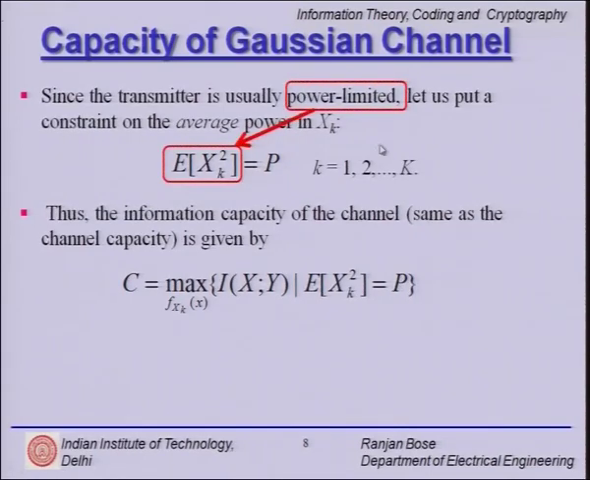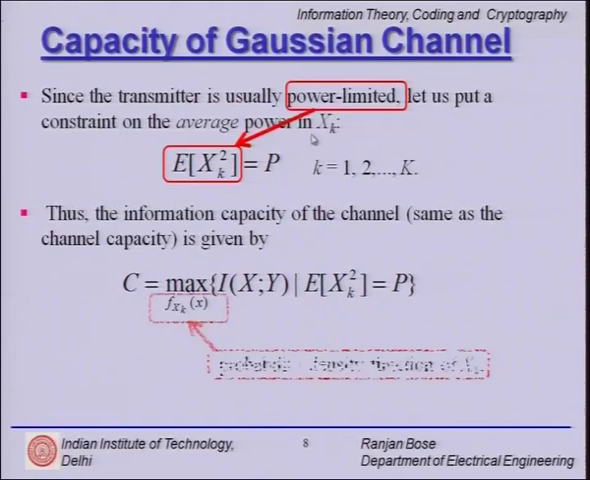So what are the two things we are looking at? This power limited, which is putting this condition expected value of xk squared is P, and the probability density function of xk is this fX(x). So this slide tells us that we are right now focused on the transmitter side, where the symbols are being generated with xk, k equal to 1, 2, 3, 4 up to capital K.